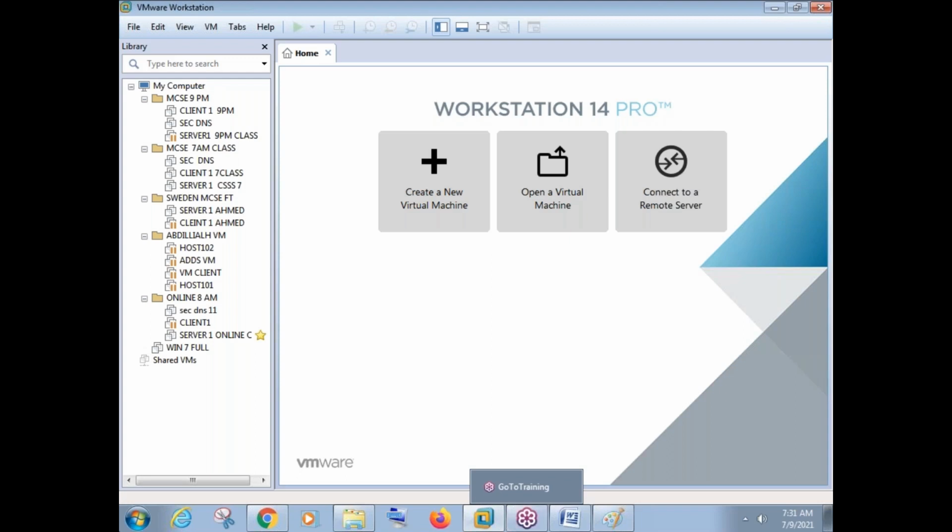Okay, fine. So let us create two virtual machines first, then let us see how to install operating system in those two virtual machines. Okay, so I'll just create a new virtual machine here.